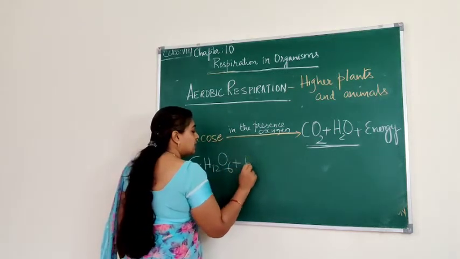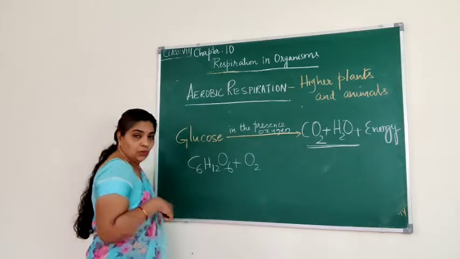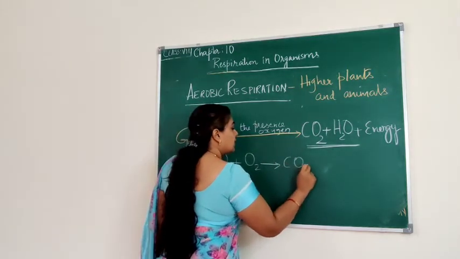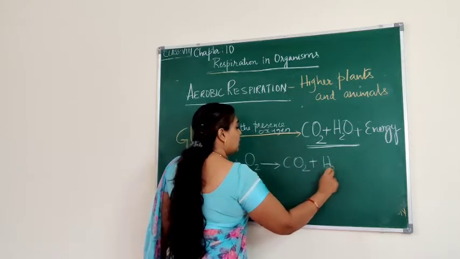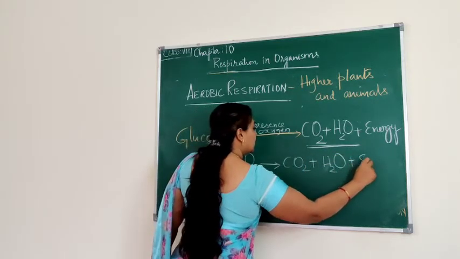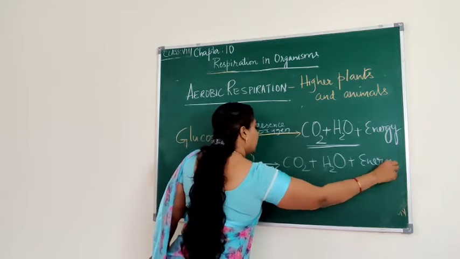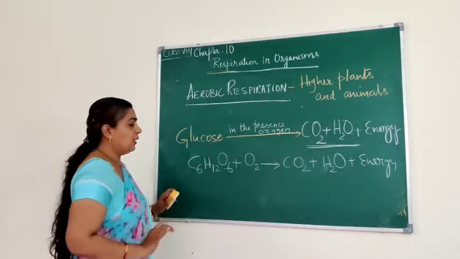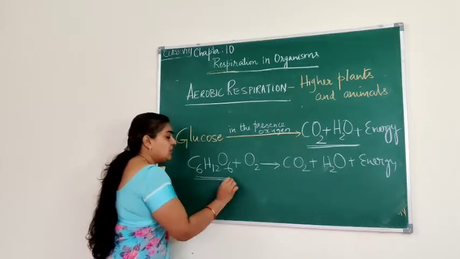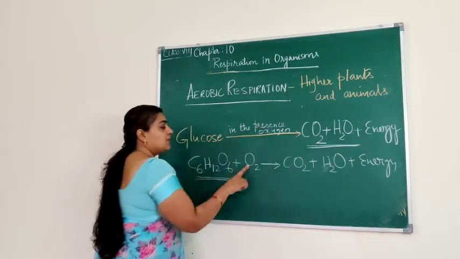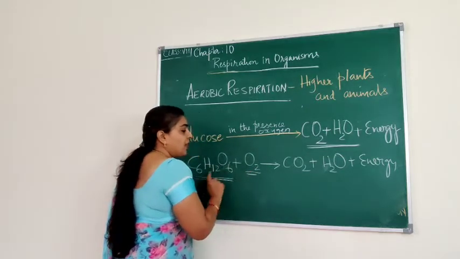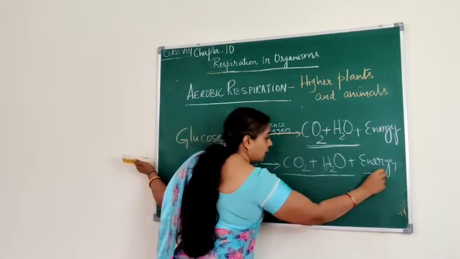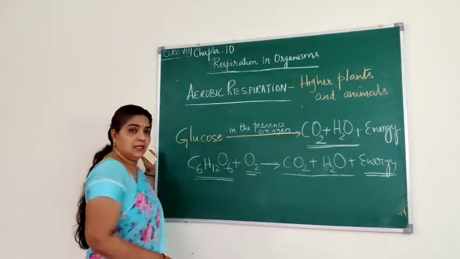C6H12O6 in the presence of oxygen, that is O2, releases carbon dioxide and water, and a lot of energy is released. This equation is not balanced, it is only to make you understand. C6H12O6 is glucose. In the presence of oxygen, that is O2, it gives out carbon dioxide and water, and a lot of energy is released.